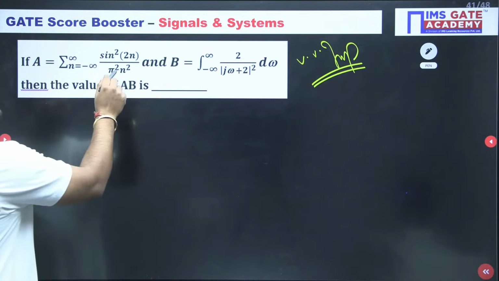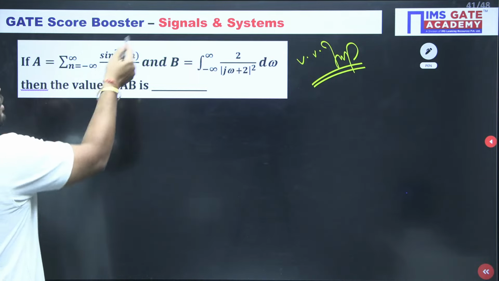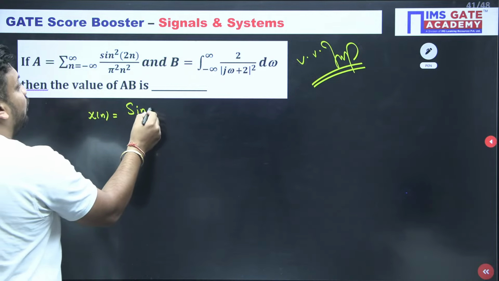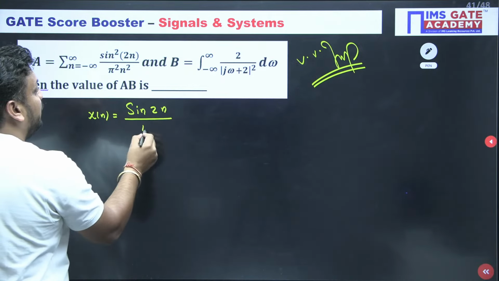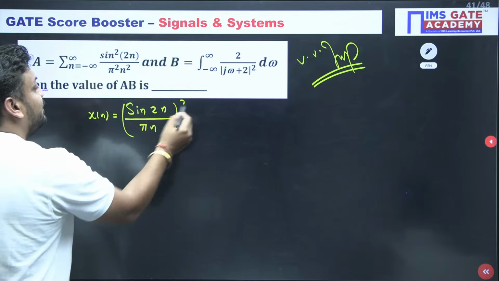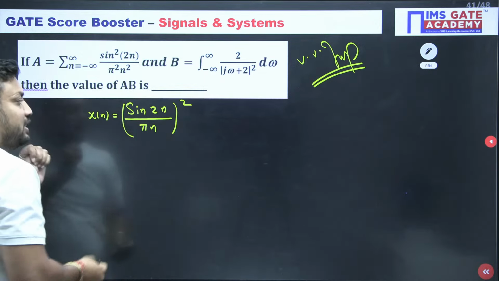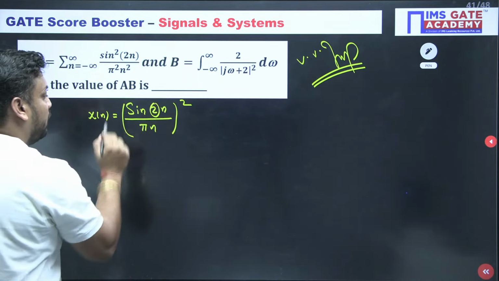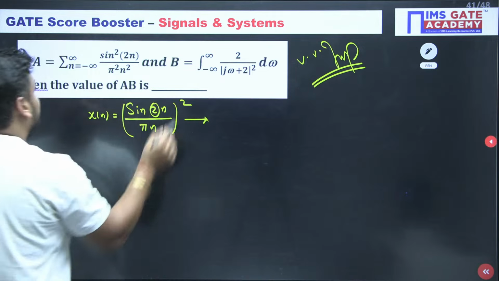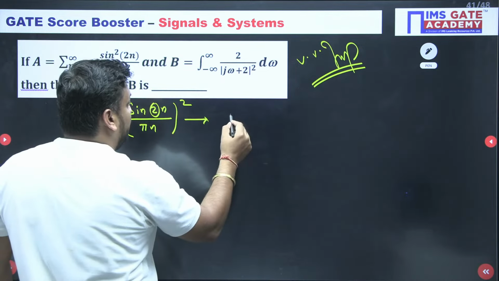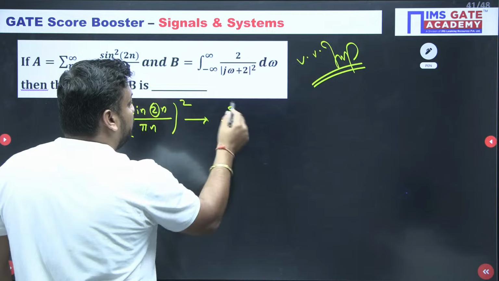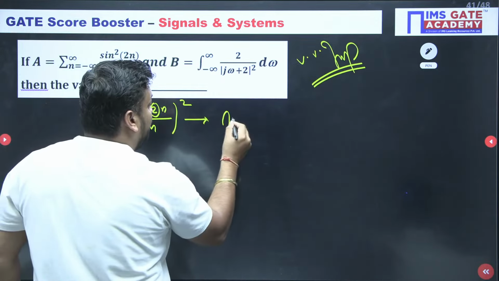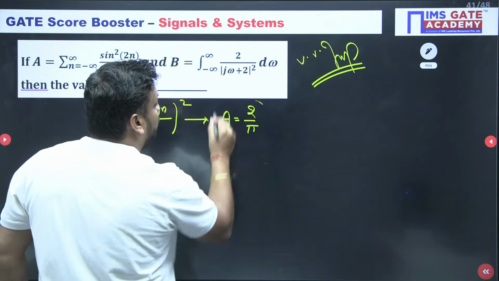Do you know it is nothing but the energy of x[n]? If it is x[n] whole square, it means the energy of x[n]. So if my x[n] signal is sin(2n)/(pi n) whole square, it is nothing but the energy of sin(2n)/(pi n). And I know the energy is nothing but omega c upon pi. Omega c value is this pi. So here the value of this summation is nothing but 2 by pi. And 2 by pi is equivalent to capital A. So I am getting the capital A value is 2 by pi for sure.